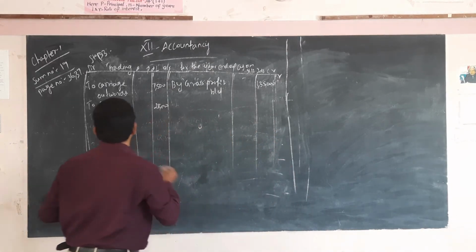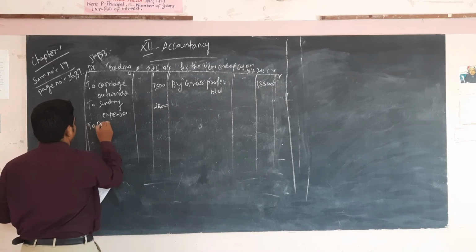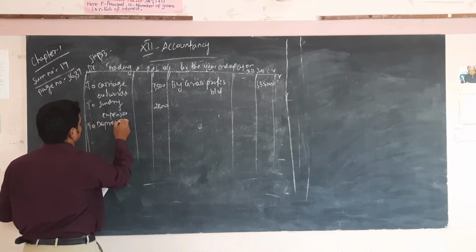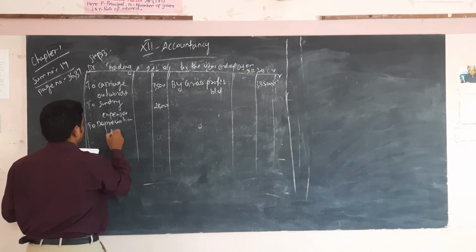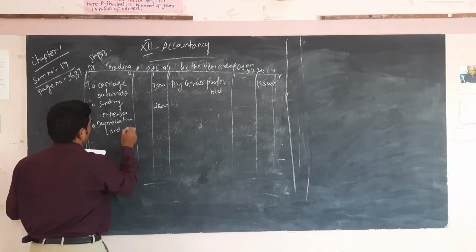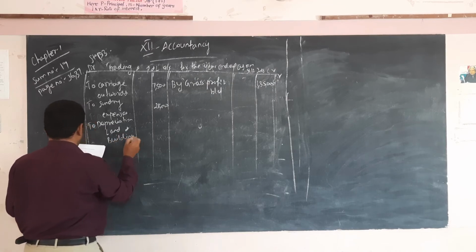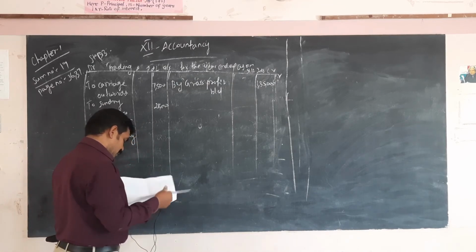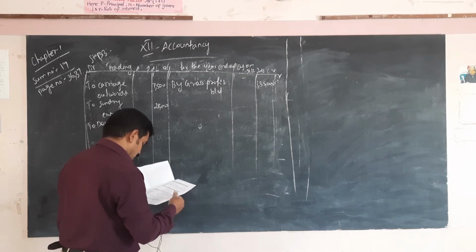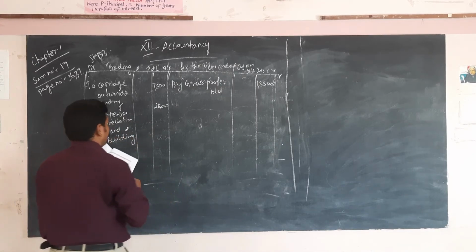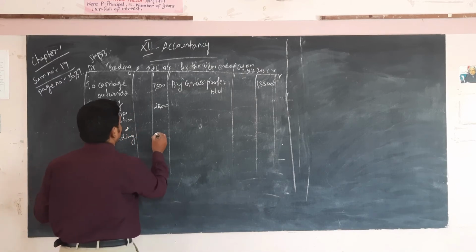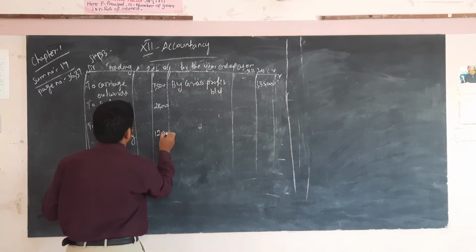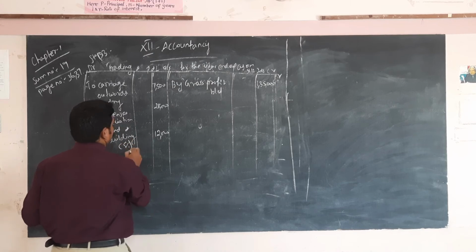Depreciation on land and building. What is the amount in your problem? Land and building, that is 2,40,000. Okay, 2,40,000, at 5%, that means 12,000.